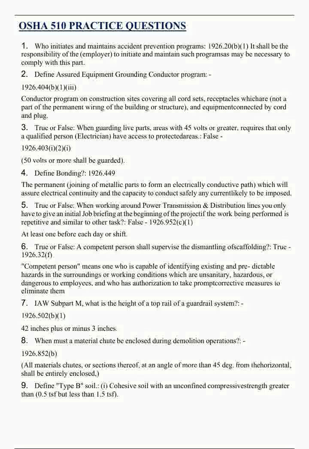8. When must a material chute be enclosed during demolition operations? 1926.852(b): All material chutes or sections thereof at an angle of more than 45 degrees from the horizontal shall be entirely enclosed. 9. Define type B soil.